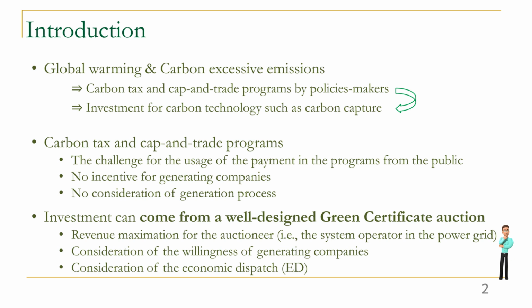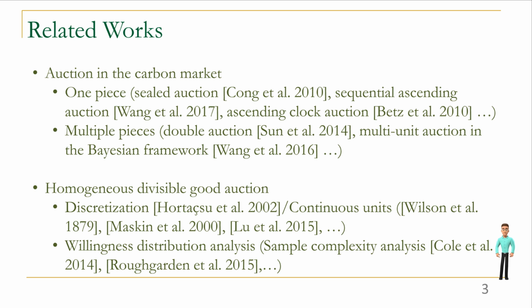They can better consider the economic dispatch (ED) in the generating process and also the willingness of generating companies through the auction. Next we show some related work for our auction design. For the carbon market, there are several pieces of literature about carbon rights or green certificates. According to the form of goods, we can divide the works into one-piece auctions and multi-piece auctions. The one-piece auction means selling the certificates one by one. Some auctions like classical sealed auction, sequential ascending auction and ascending clock auction are considered recently.